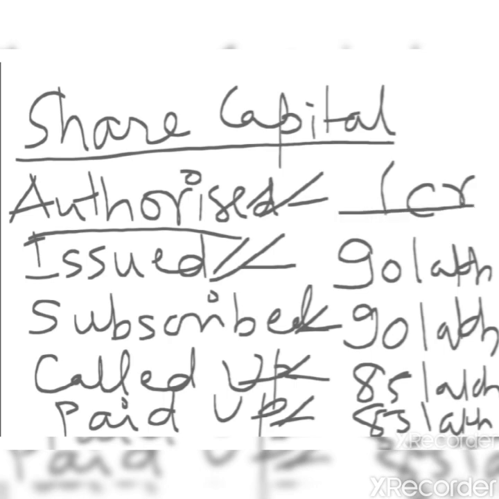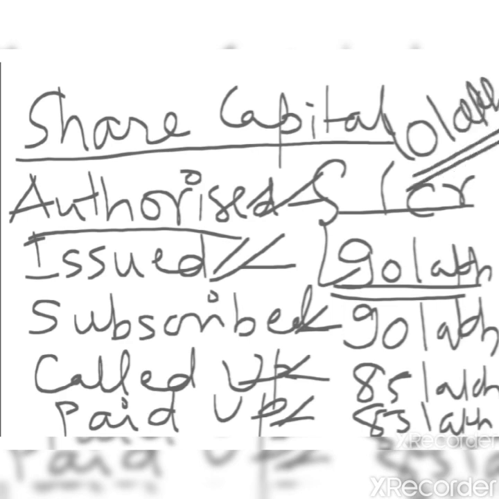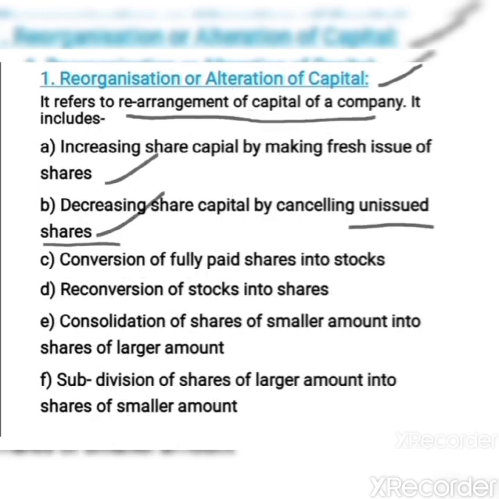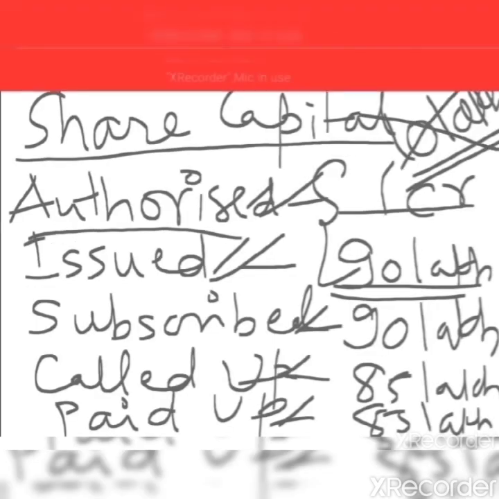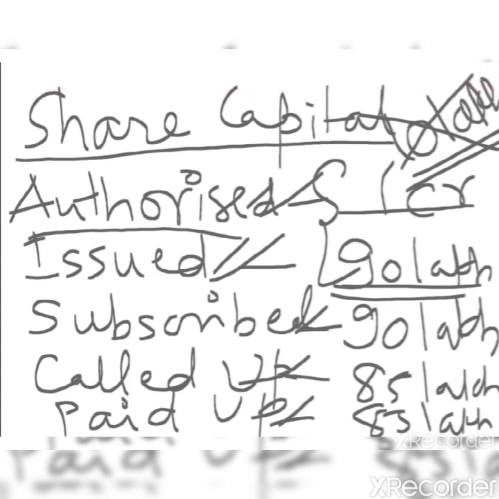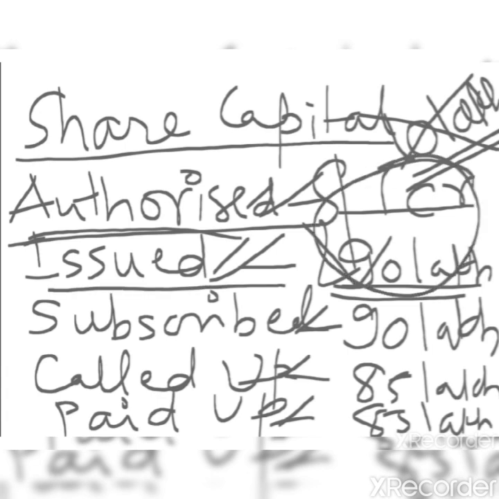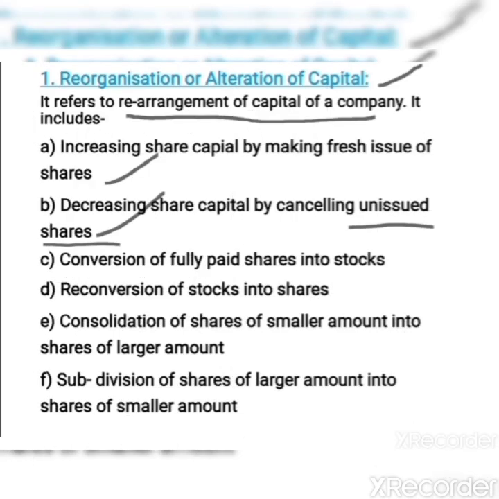Actually the company can raise a maximum amount of 1 crore from the public, but so far the company has issued only 90 lakh. So the remaining 10 lakh rupees becomes the unissued capital or unissued shares. Under the internal reconstruction, they say that they want to cancel the unissued shares, which means this 10 lakh rupees will be cancelled, whereby the authorized capital is going to be brought down to the issued capital amount, that is 90 lakh. So authorized capital and issued capital are going to be one and the same, that is 90 lakh. That is how they are going to decrease the capital by cancelling the unissued shares.